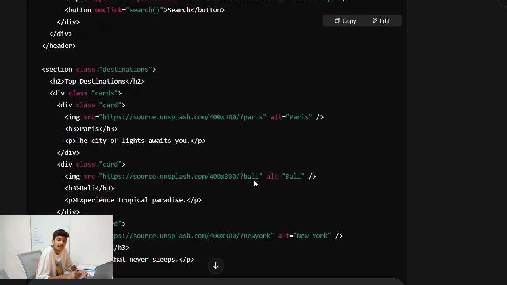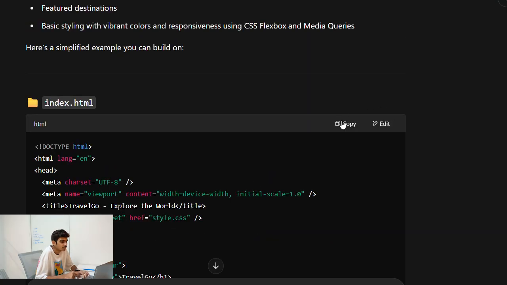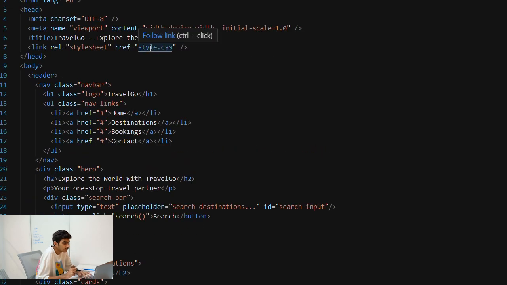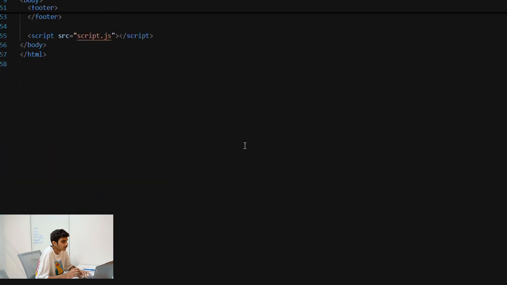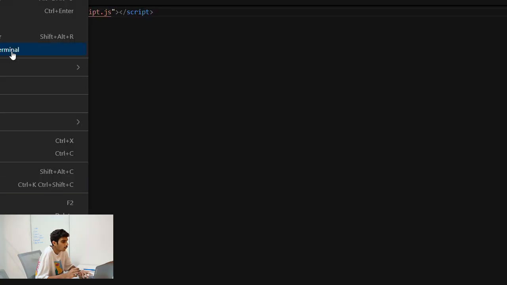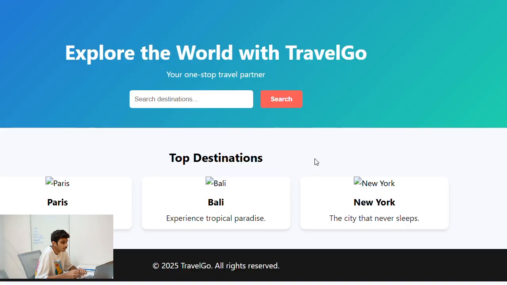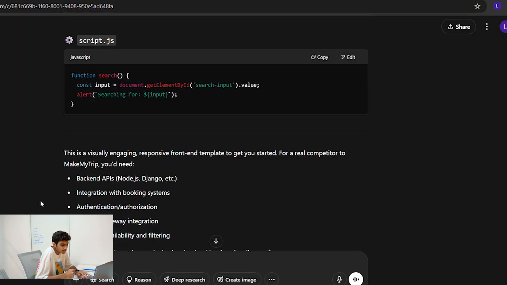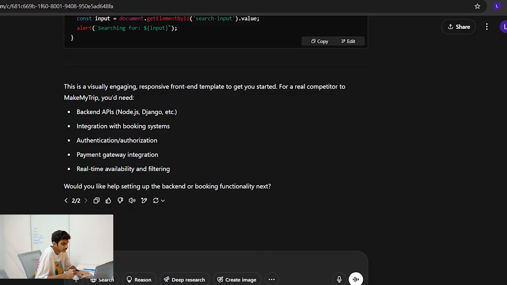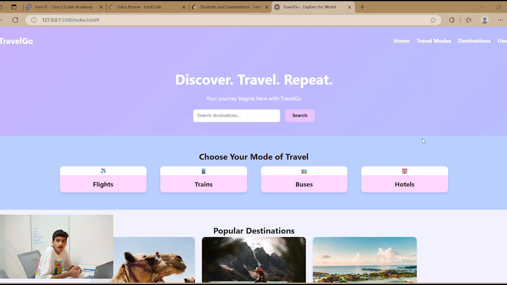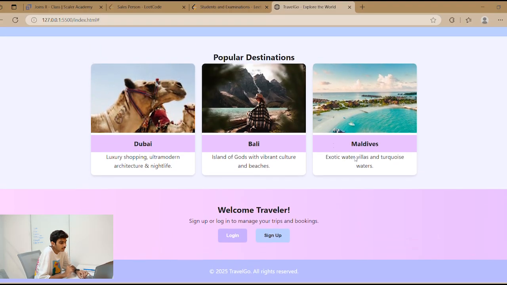Okay, so it has given us a code. Now we will just copy and paste it into our VS Code editor. Okay, so now look at this. I'm not liking it much, so we will further enhance it. After fixing some bugs and giving some additional prompts, we have got a good sleek travel